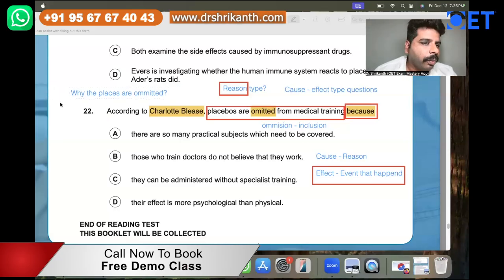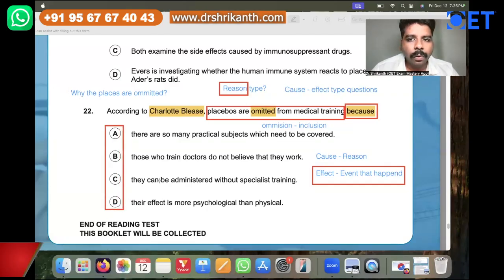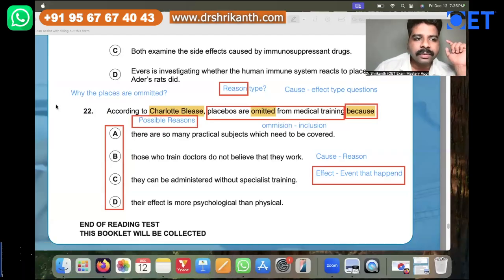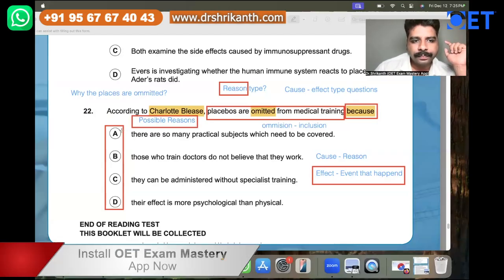And we have four answer options. Answer option A, B, C, and D. And what are answer options A, B, C, and D? These are all possible reasons over here, but only one reason will be the right answer. Right, only one will be right.